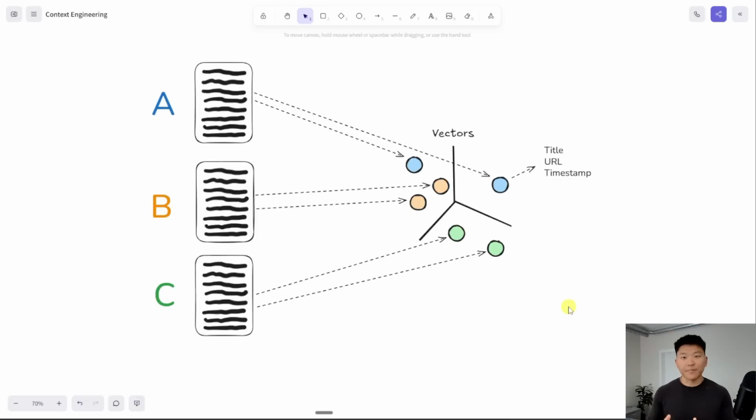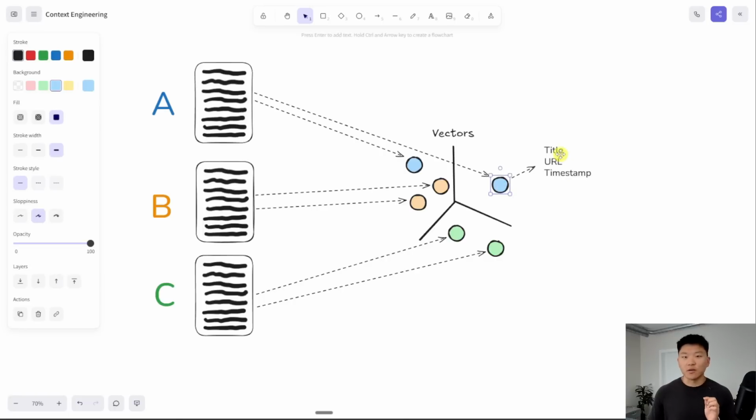And we can use things like metadata, which is just data about data, to make the context of the chunks more rich. So in this example, we're putting in transcripts of YouTube videos. So we have YouTube video A, YouTube video B, and YouTube video C. If we put all the chunks in the vector database, we wouldn't actually know which chunk came from which original video. But if we add metadata like, okay, this chunk, the title of the video was this, the URL of the video was this, and the timestamp of this specific chunk in the overall larger video is this.